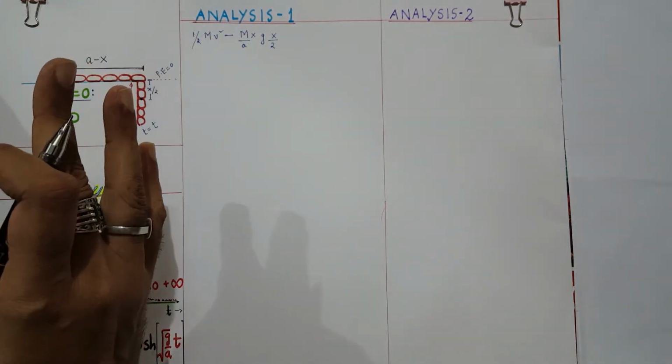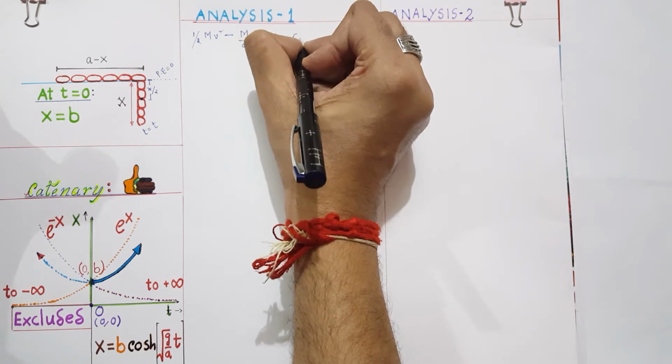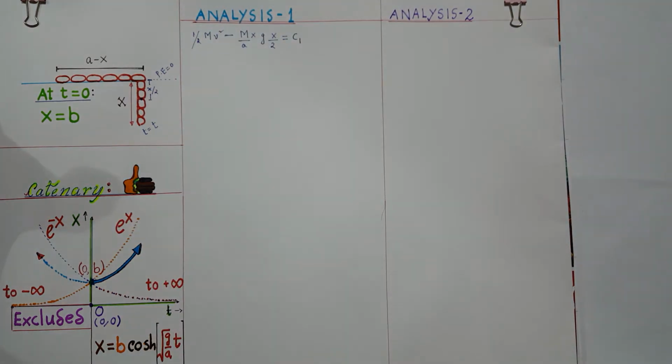And this is the total energy of the system. This is the total mechanical energy of the system, which must be constant. Suppose C1 is some constant. Okay. So from here, what can I say?